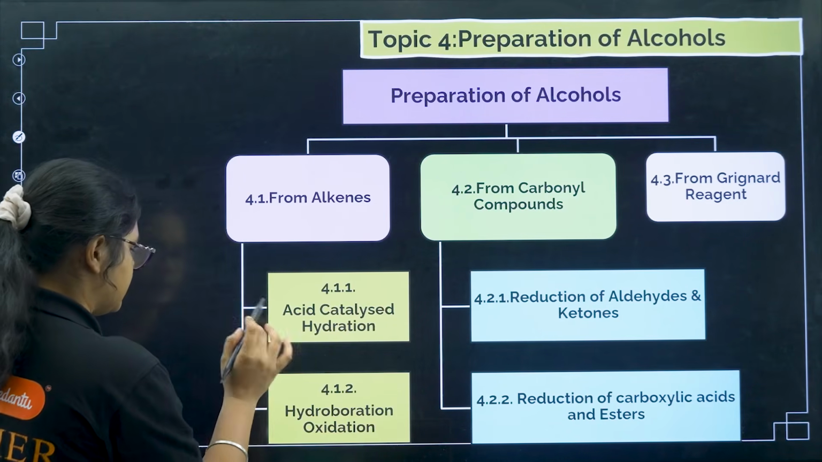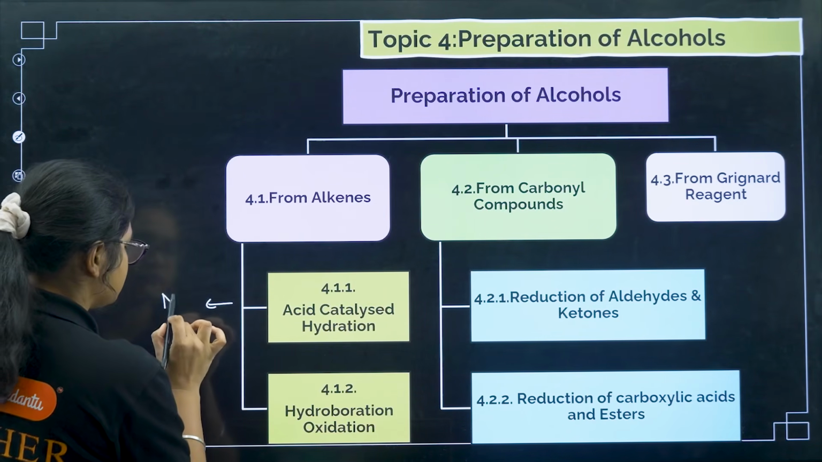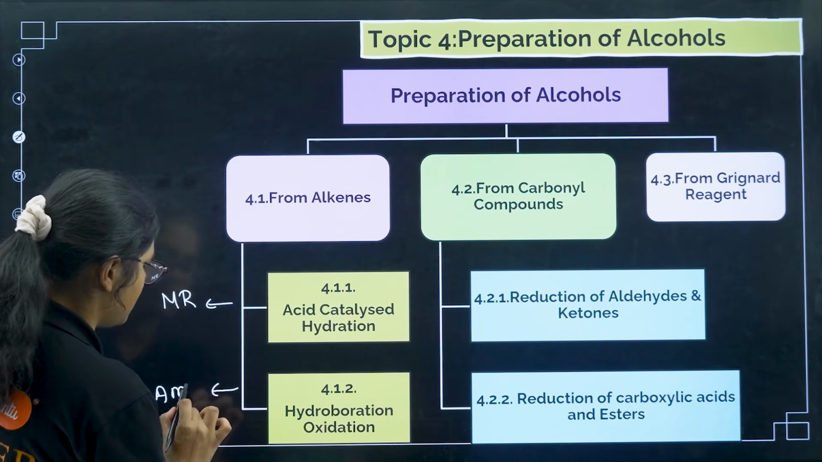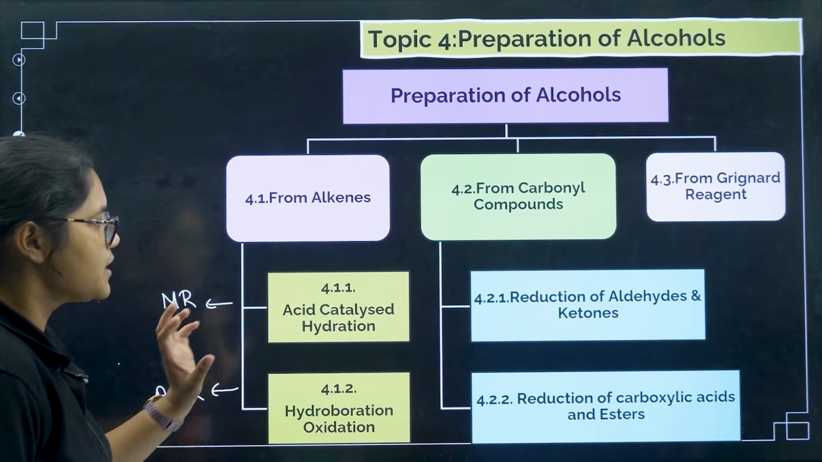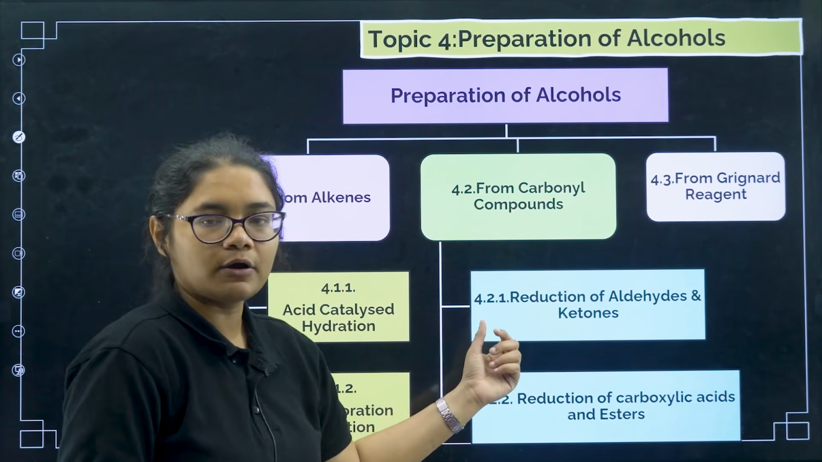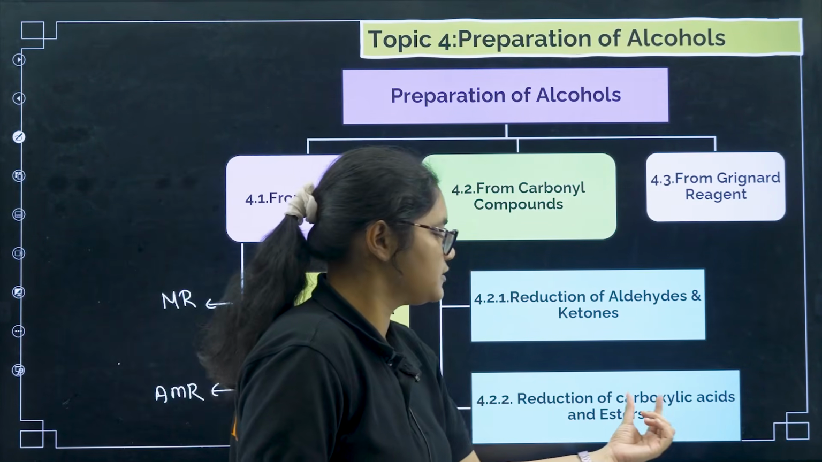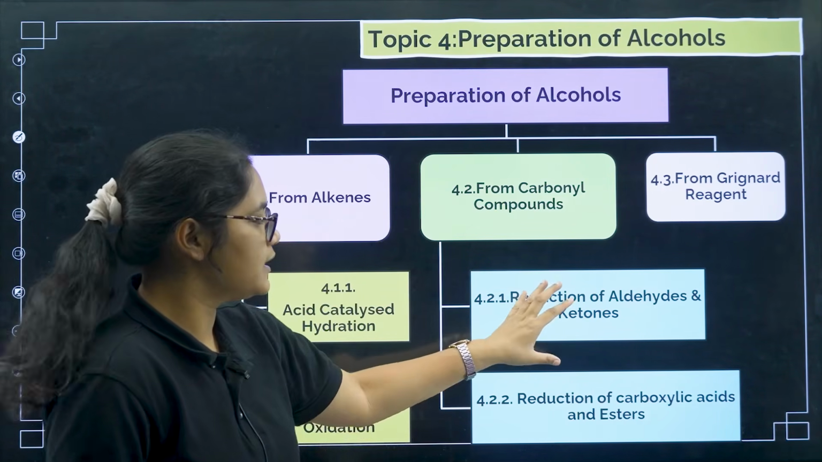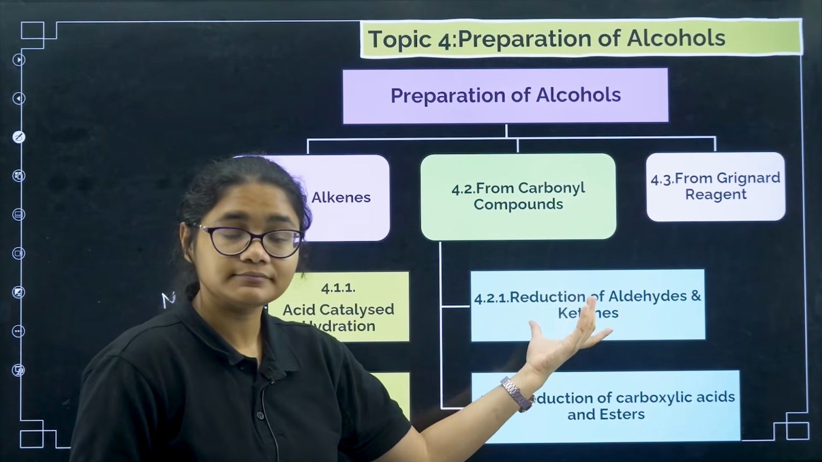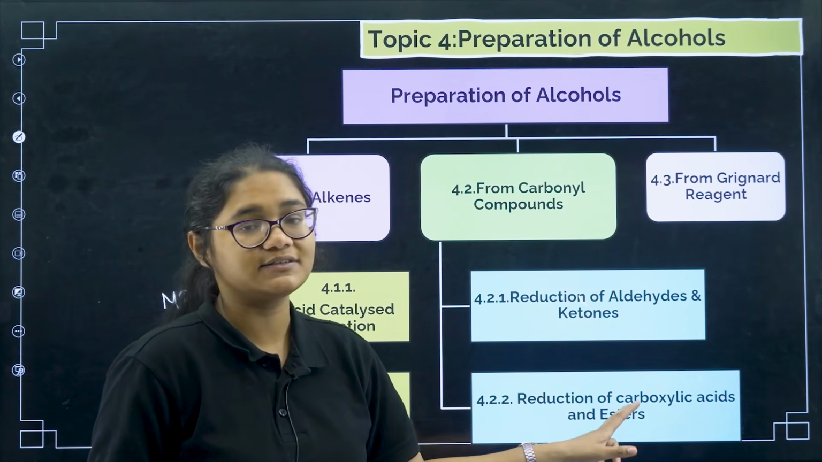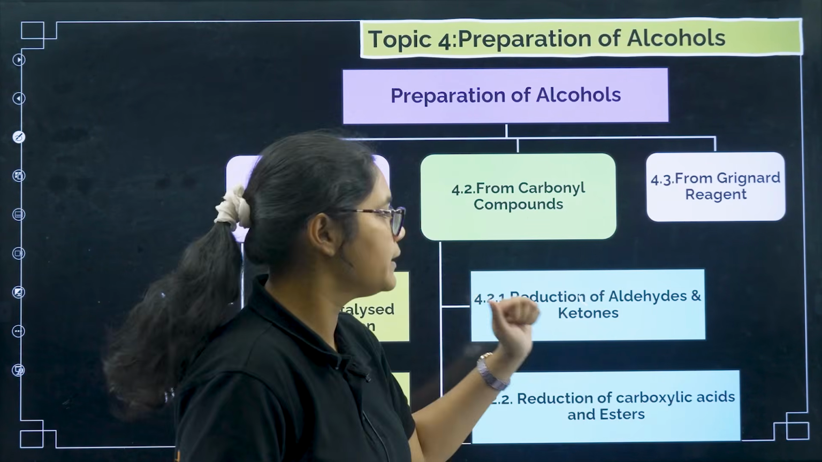What is the difference here? Let me tell you. In acid catalyzed hydration you follow Markovnikov's rule. In hydroboration oxidation you follow anti-Markovnikov's rule. Now coming to carbonyl compounds, you have reductions of aldehydes and ketones, and you also have reduction of acids and esters. Here the reagent used is NaBH4 and hydrogen palladium. Here the reagent used is lithium aluminium hydride. Quickly, we have to revise.